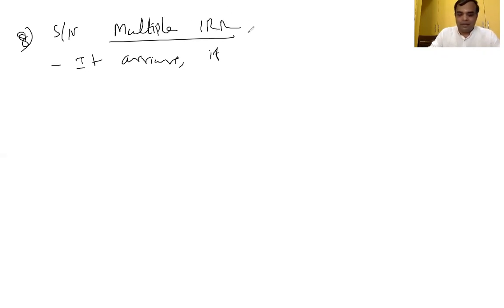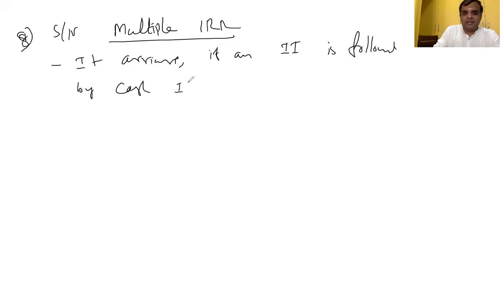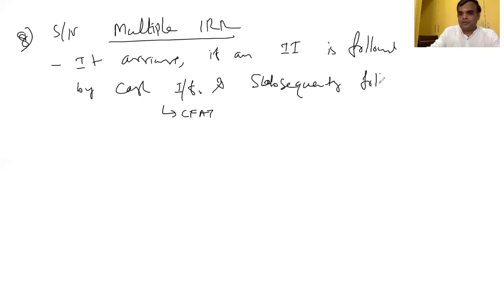Multiple IRRs arise if an initial investment is followed by cash inflows, and cash inflow represents CFAT, and subsequently followed by a major cash outflow.